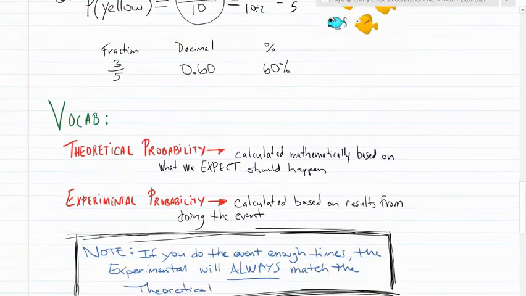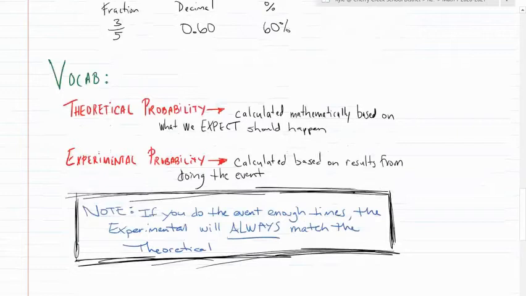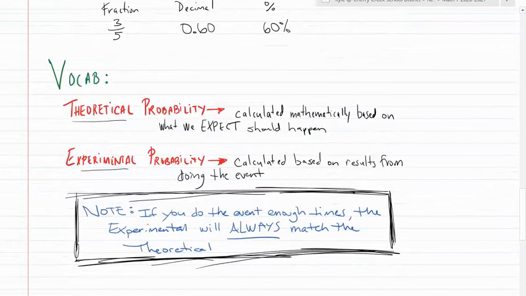All right, we do have a couple different kinds of vocabulary, or different kinds of probability, sorry. We have theoretical probability, and we have experimental probability, okay? So theoretical, it's built into that word, it's the theory. It is what we would expect to happen. It's what the math tells us should happen, right? So all these numbers that we were finding, all those probabilities up above, those were all theoretical probabilities. It's what should happen. He should catch a green fish 1 time out of 10. It doesn't mean he's guaranteed to catch a green fish once every 10 times, right?